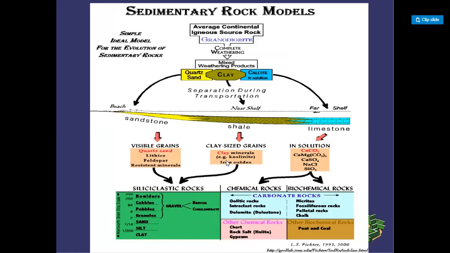Sandstone, shale, and limestone are the formations, with visible grains of quartz sand, lithic feldspar, and resistant minerals. Clay-sized grains are clay minerals, for example kaolin and iron oxides. In solution, CaCO3, magnesium, CaSO4, sodium chloride, and SiO2. These are the limestone composition.